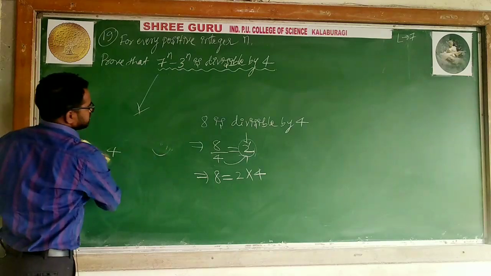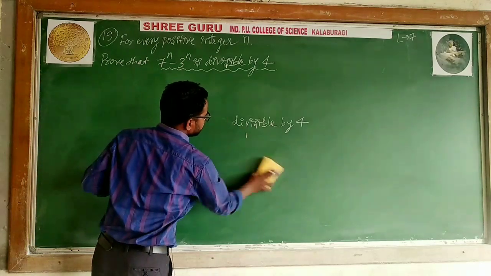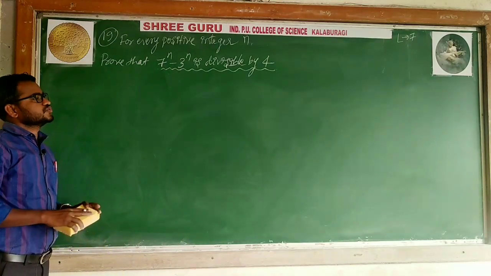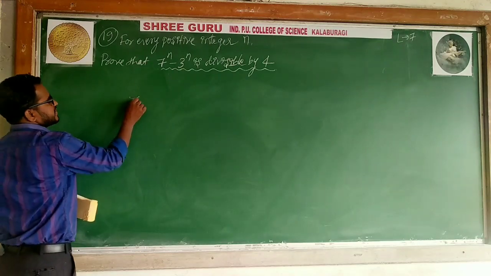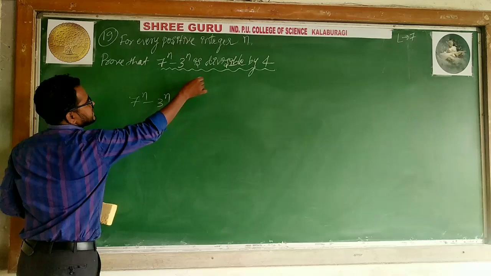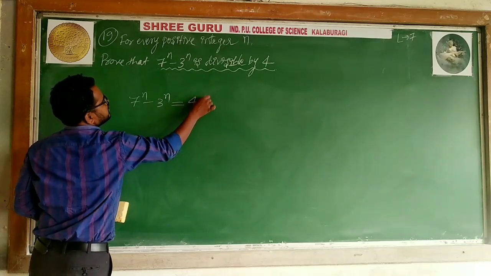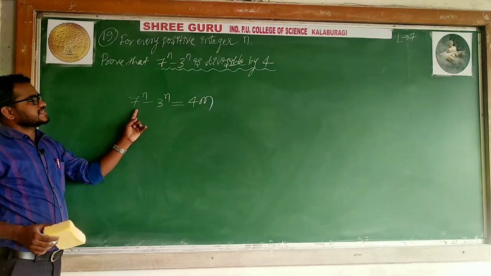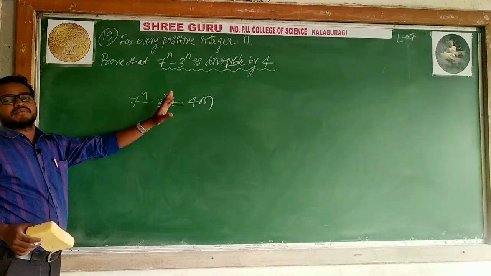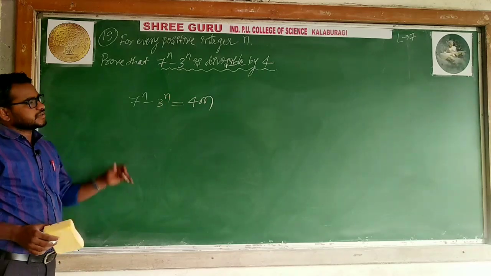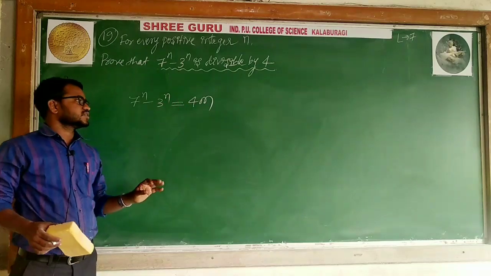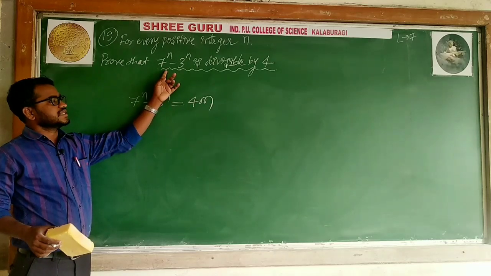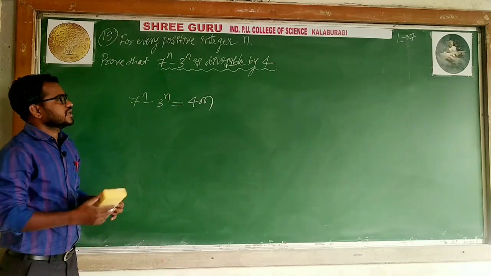Whenever this statement is true for divisible by 4, I can say 7 to the power n minus 3 to the power n is divisible by 4 can be written as 4 into m. Mathematically, 7 to the power n minus 3 to the power n is equal to 4 into m. M may be any integer, any number, any constant. Whenever this statement is there, I will express it in the 4m form. Okay, I will prove it now.